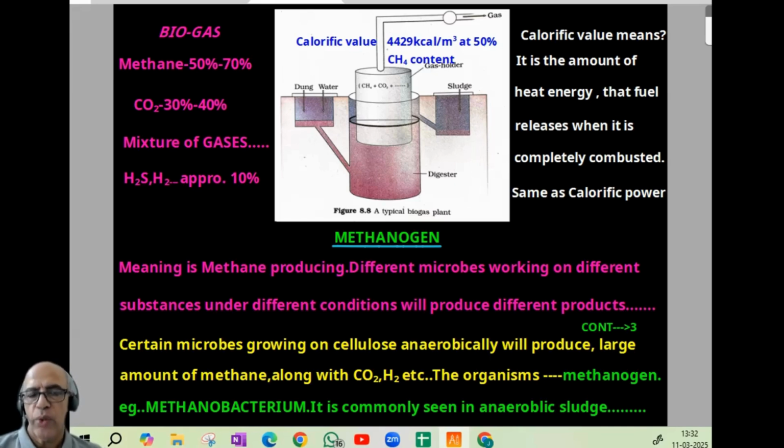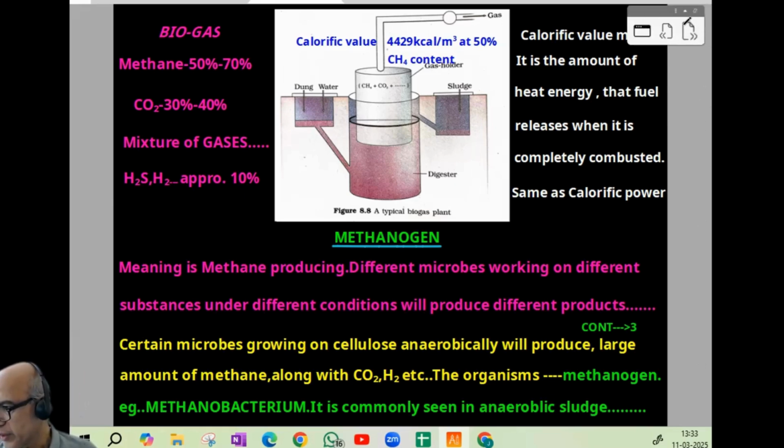Different microbes working on different substances under different conditions will produce different products. We already know this in the case of alcohol production. Certain microbes growing on cellulose anaerobically will produce a large amount of methane along with carbon dioxide and hydrogen. Since these organisms produce methane anaerobically, they are often called methanogens. A typical example of a methanogen is Methanobacterium. We already studied this in the anaerobic sludge during sewage treatment. I think up to that it is clear.